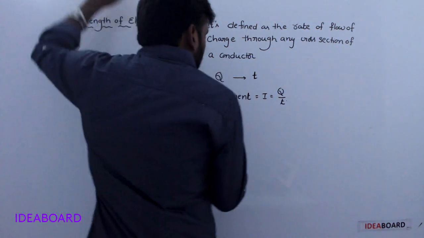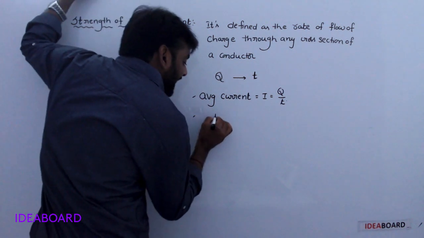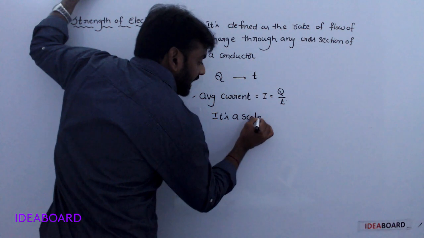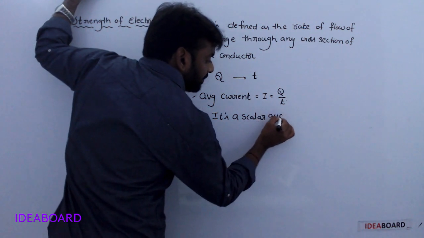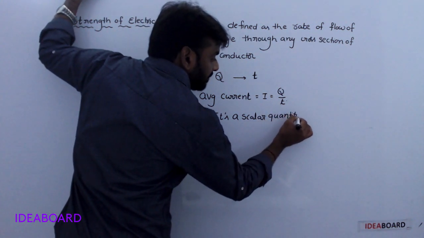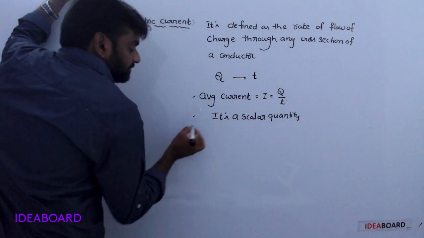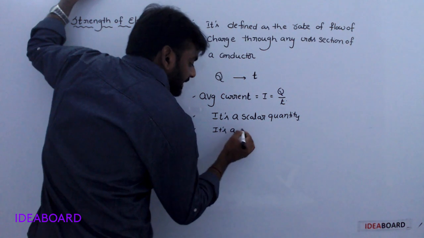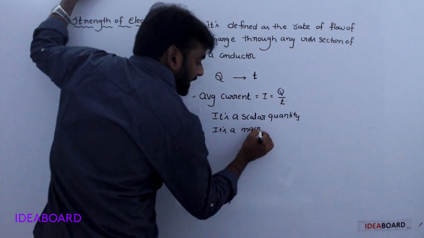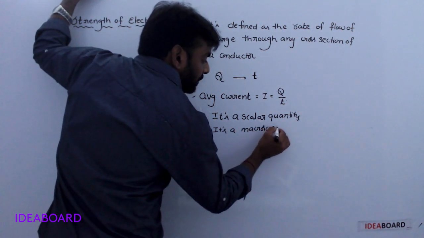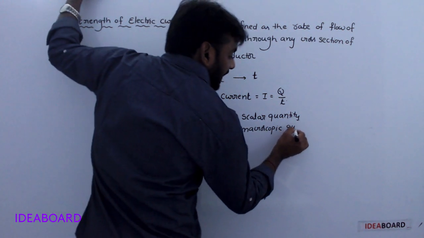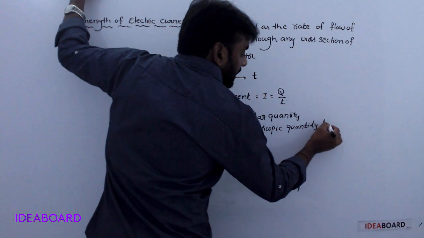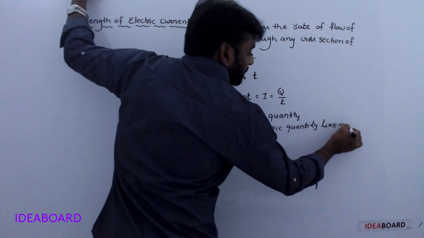Now, current is a scalar quantity. It is a macroscopic quantity, like mass and volume.